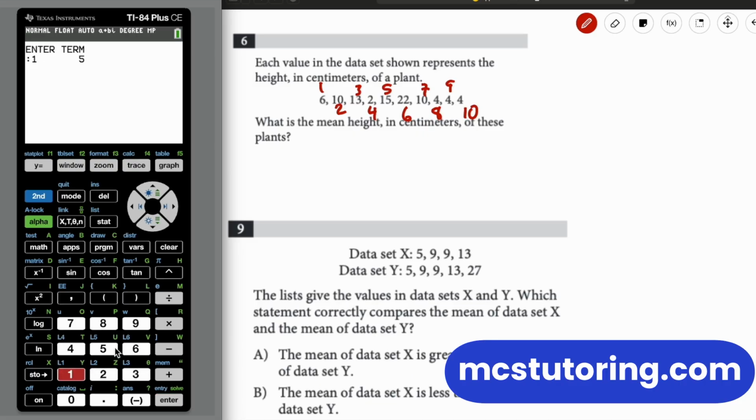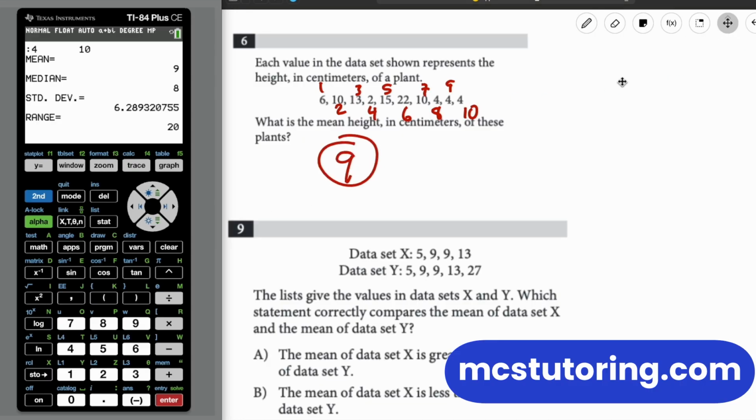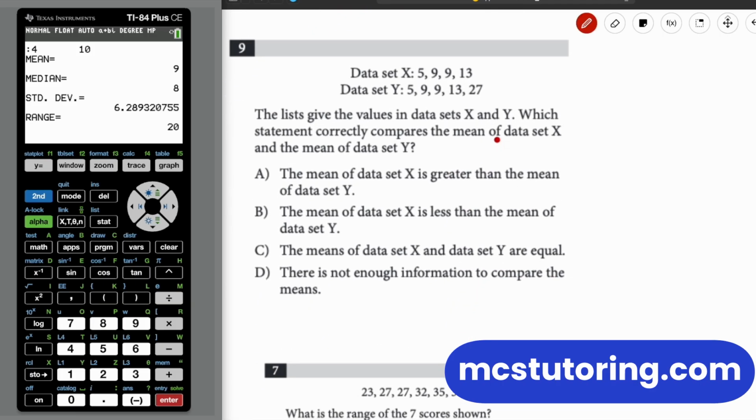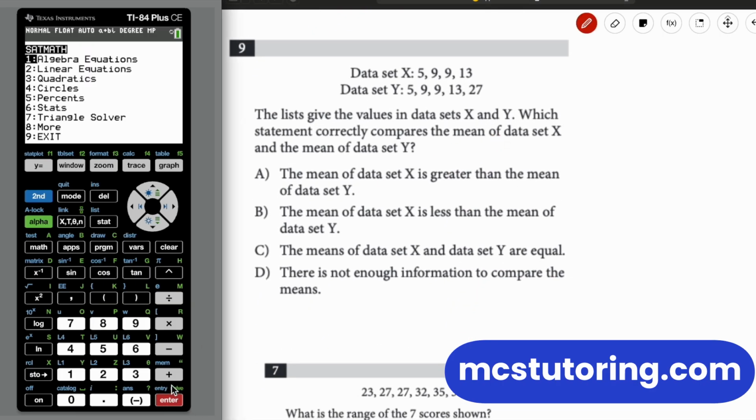And then fifth term is 15. Sixth term is 22. Seventh term is 10. And then all the final terms are 4. Okay, good. Mean is 9. There we go. So it just makes it easier to do stats like this on the calculator.